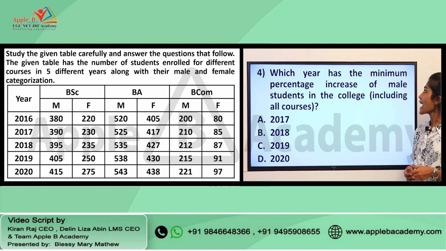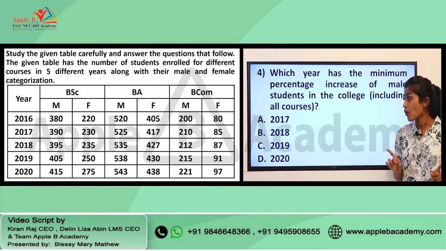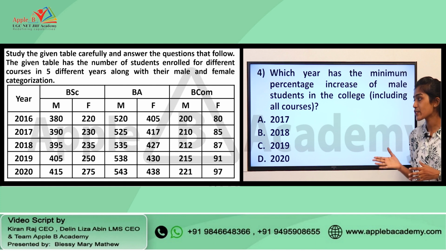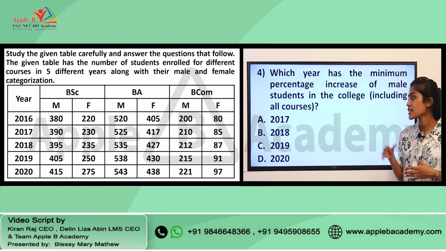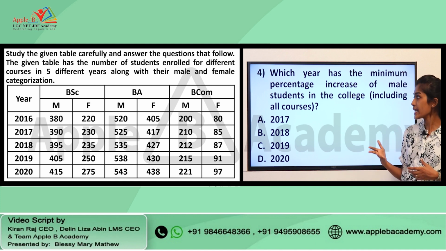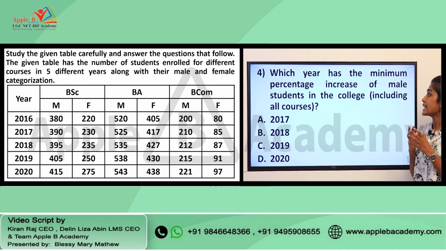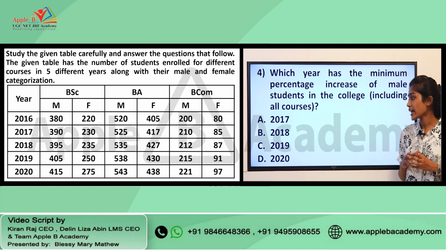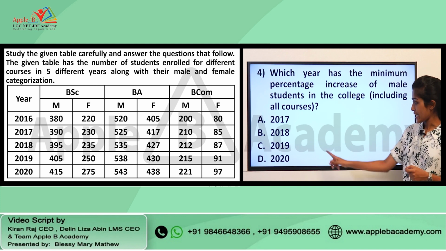Next question, which year has the minimum percentage increase of male students in the college including all courses, and we have been given various options. We have different years given as 2017, 2018, 2019 and 2020, and we have to find out the year in which the college has a minimum percentage increase of male students. That is the question, and the right answer for this question is option C, that is 2019.